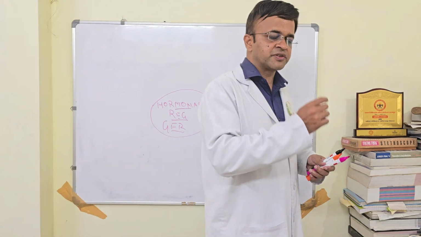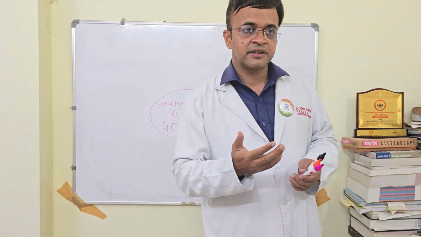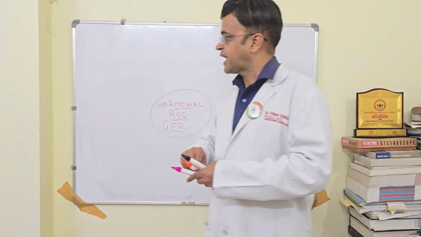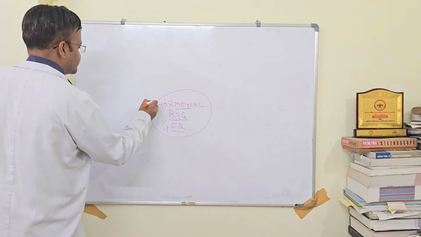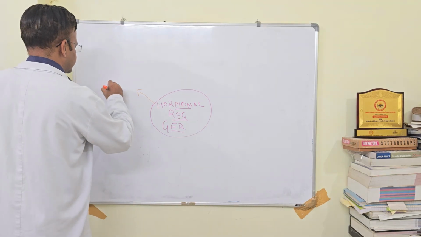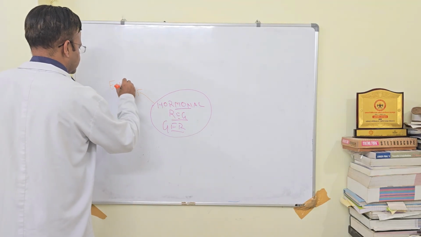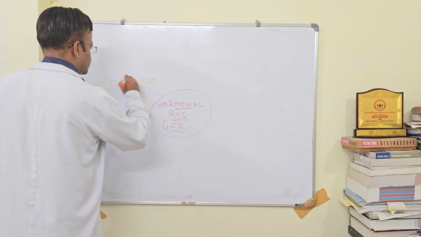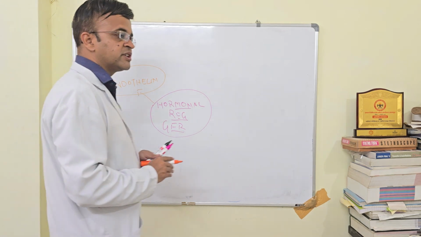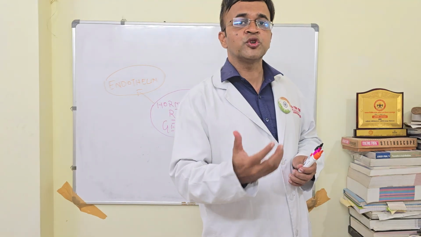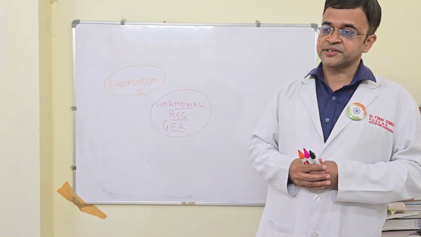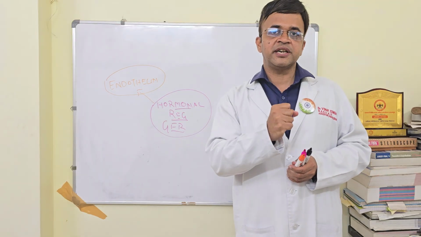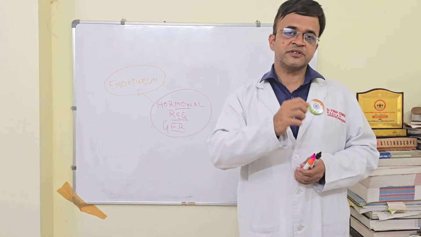Now, what are the other hormones which help in regulation of GFR? One important hormone is endothelin. Endothelin is one of the most potent vasoconstrictors. If it constricts your afferent arteriole, it will lead to reduction of GFR.